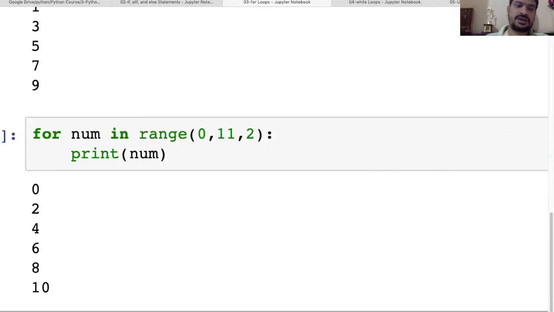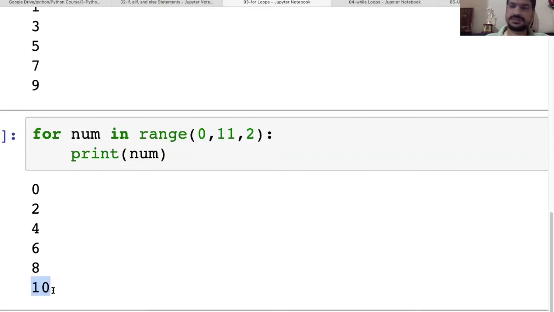Then only it will print the 10th value here. So the range starts from that particular value and ends at n minus 1. Let's say you are starting from 0 and it will end with n minus 1. N is here 11, so it will go up to 10. So this is how range is going to work.